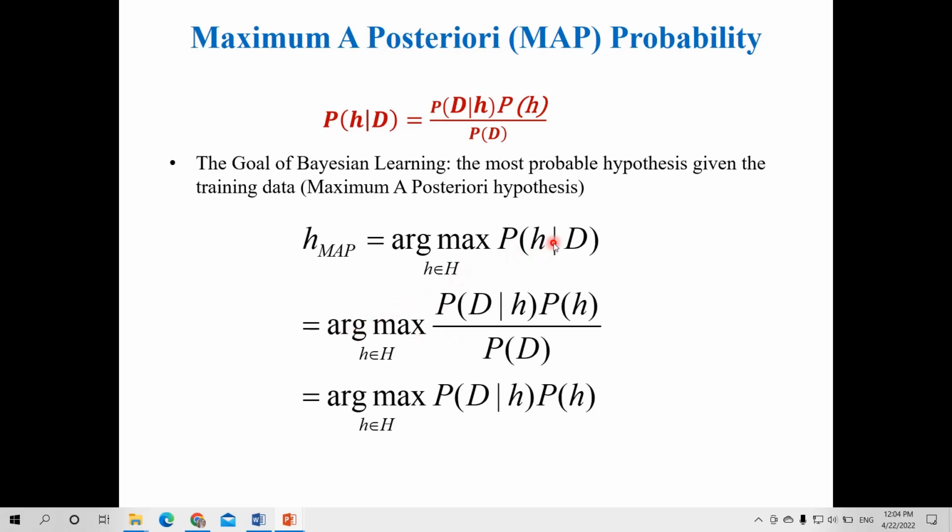This formula, probability of h given D, is replaced with probability of D given h into probability of h, divided by probability of D. So this is actually the probability of data. So ultimately the equation becomes H_MAP is equal to argmax of probability of D given h into probability of h.